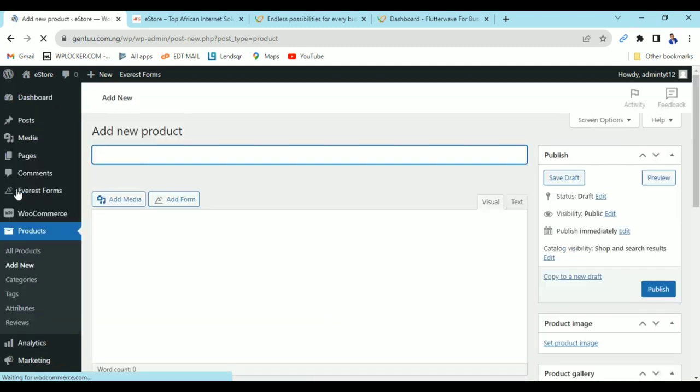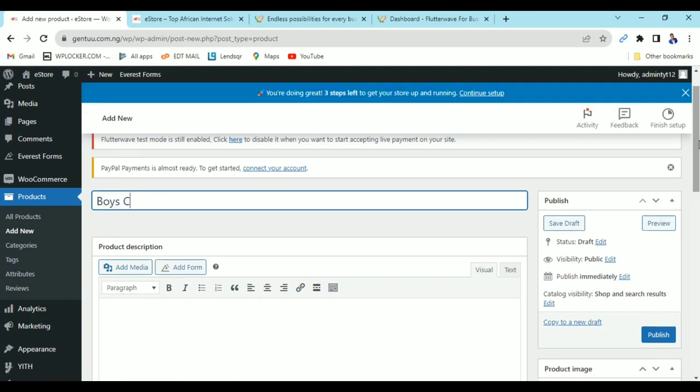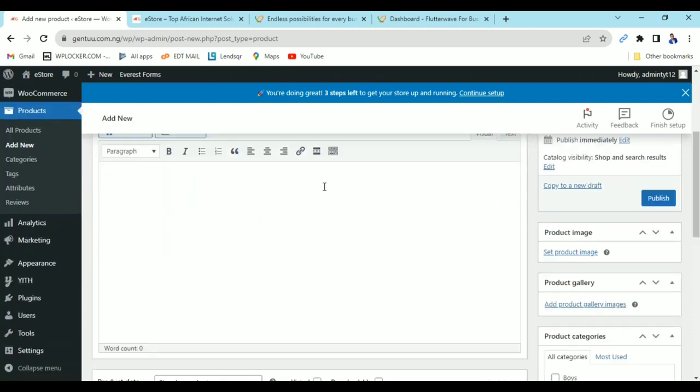Now after clicking add new, I'm going to put the name of the product. Let me say boys cap. I'm just writing, let's say boys cap. Now first of all, what are the details of the boys cap?